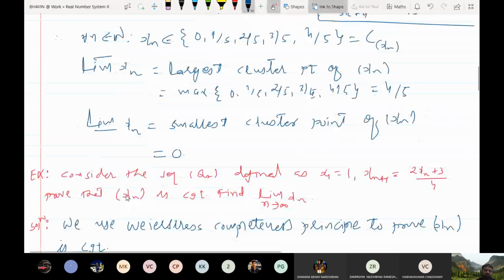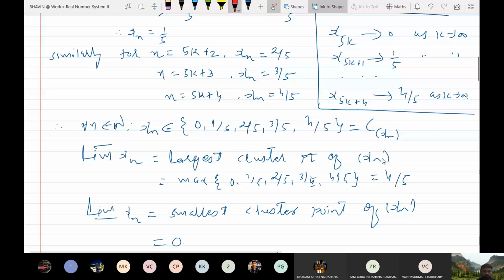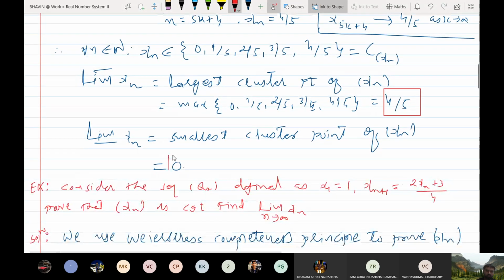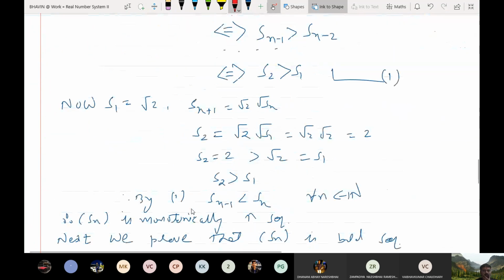So we have used Weierstrass completeness principle. Now let me take another example.